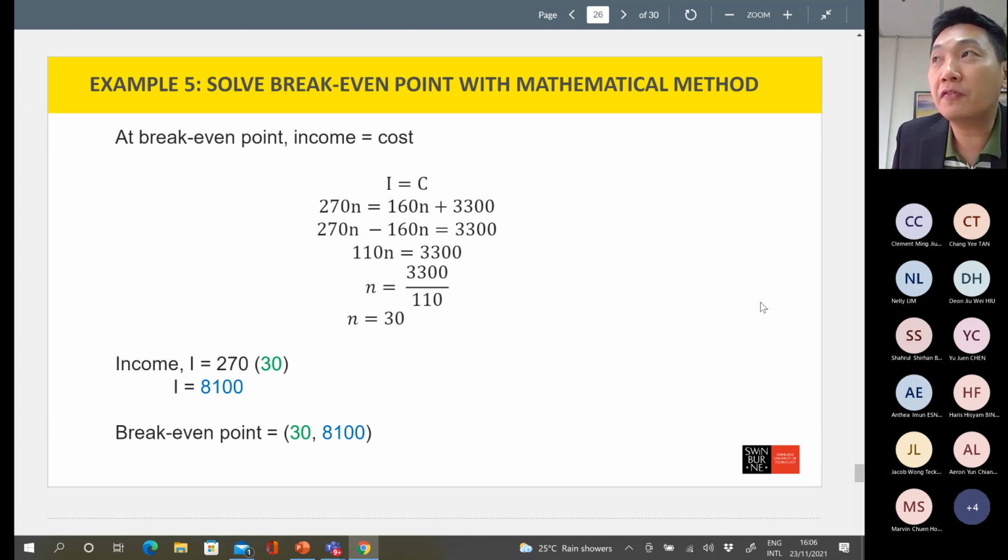So that means the first unit that can get the profit is unit 31. In order to get the profit, at least have to produce 31. If just break even only, then it's 30. Break even means no profit and no loss.